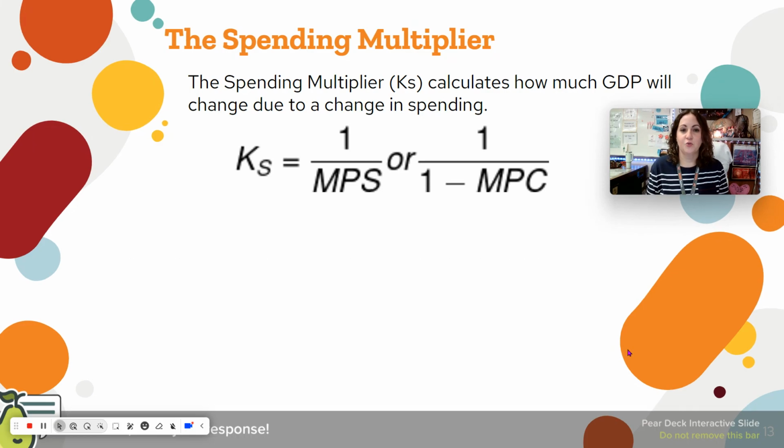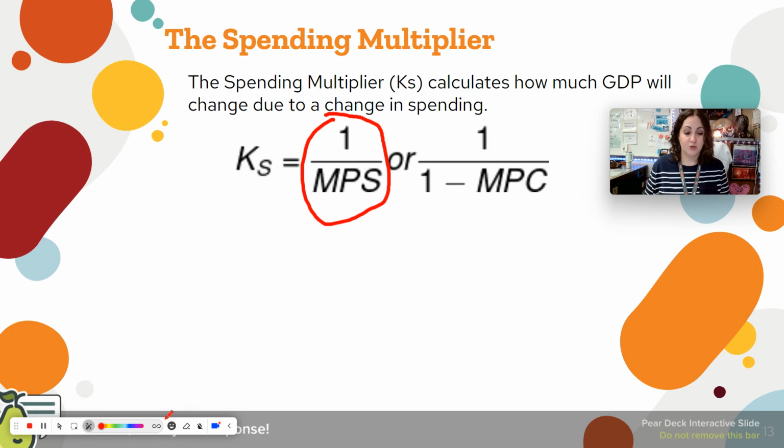KS is equal to 1 divided by the MPS. Or you could think about it as 1 divided by 1 minus MPC. Because remember, MPC plus MPS equals 1 if you add them together. So 1 minus MPC is MPS. So you don't have to memorize both of these, just one of these. 1 over MPS, that is the equation for the spending multiplier.